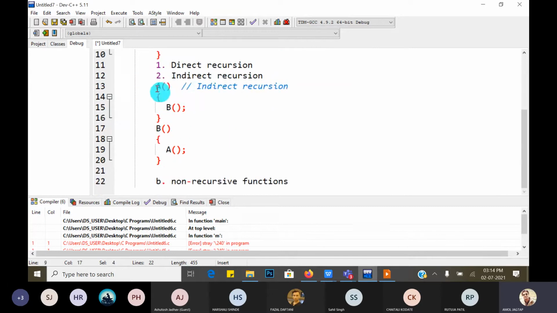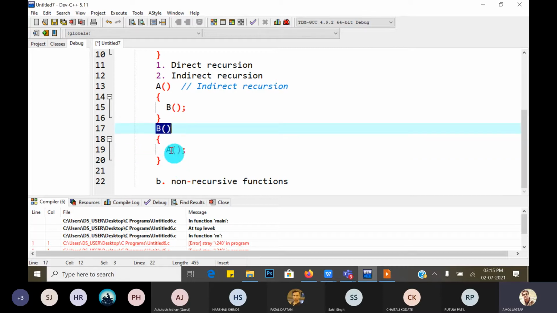But if the body of A contains a number of statements and one statement in that is a call to the B function, is there any call to the A function here? No. Then A is not a recursive function, but that is not the case, because when we call the B function, it calls the A function again. That means A is called itself in a similar way, because if we replace the function call with its definition, then it is A. So it is recursive, but it is indirect.